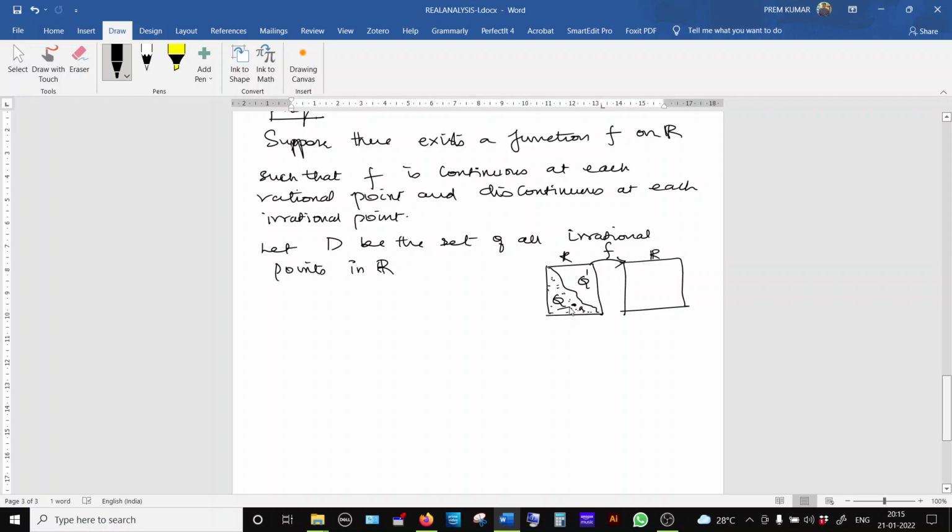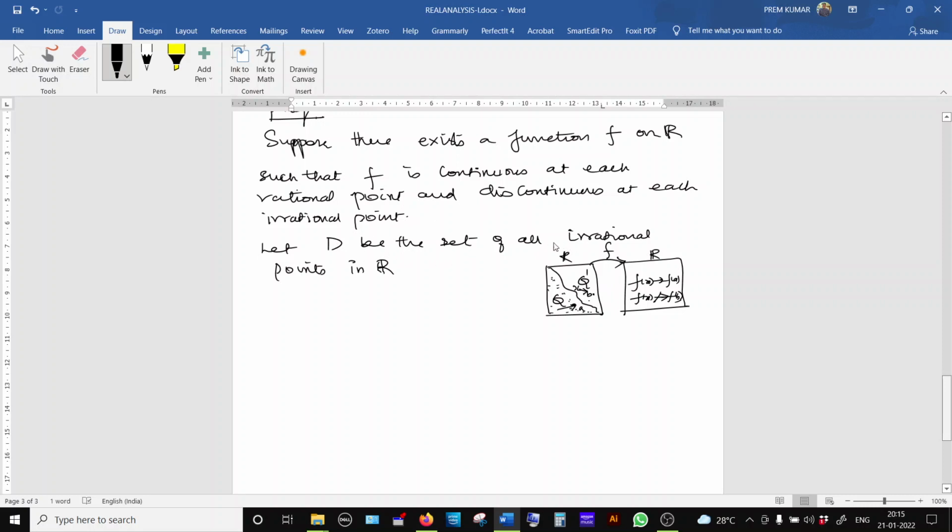Whenever x approaches a, f of x approaches f of a. That is, f is continuous at the point a. And at each irrational number, suppose b is an irrational number. When any number comes very close to b, f of x does not approach f of b. That is, the function is not continuous at every irrational point. So like this one function we assume.